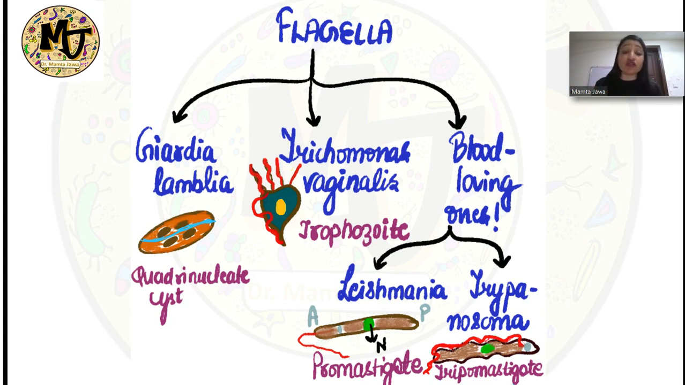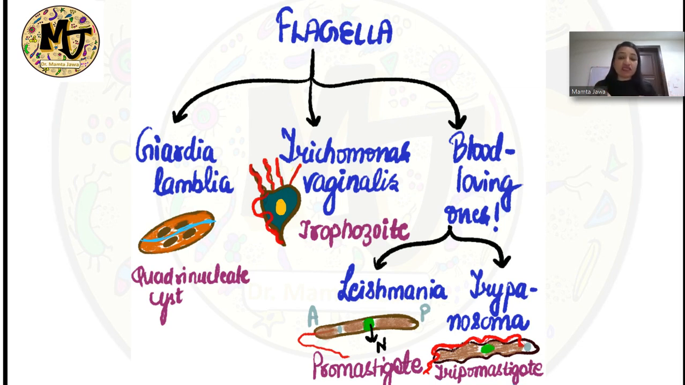And lastly, we have got the blood loving ones, that is the hemoflagellates, Leishmania and Trypanosoma. So remember, HALT. H for hemoflagellates, A for nothing, L for Leishmania, T for Trypanosoma. So basically, the blood loving flagellates, that is the hemoflagellates, are the ones which are going to spend part of their life cycle in the bloodstream.